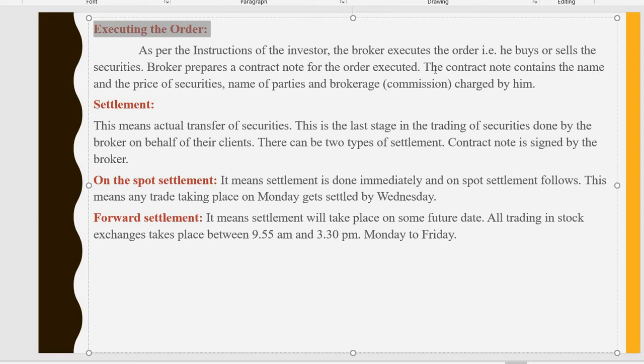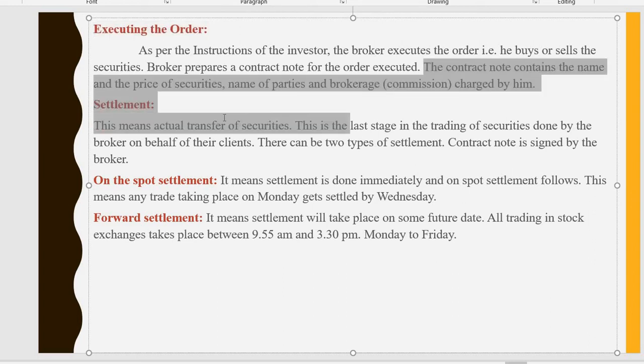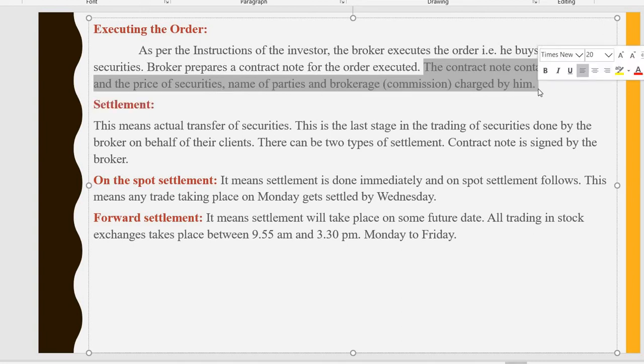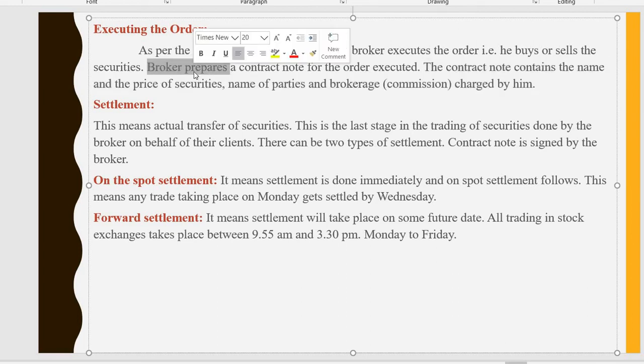And you can see here, the contract note contains the name and price of the securities, name of the parties, and brokerage commission charged by him. After the broker prepares the contract note, it contains the name and price of the securities, which company's securities and what is the price of each, the name of the parties, who is the purchaser and who is the seller, and what is the brokerage commission. This contract note will be prepared by the broker itself.